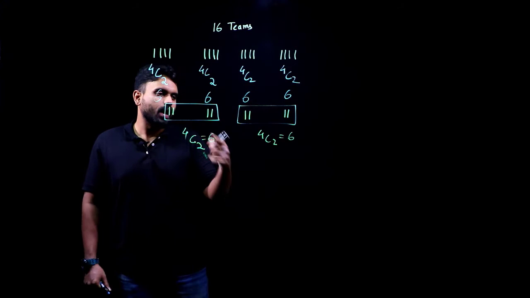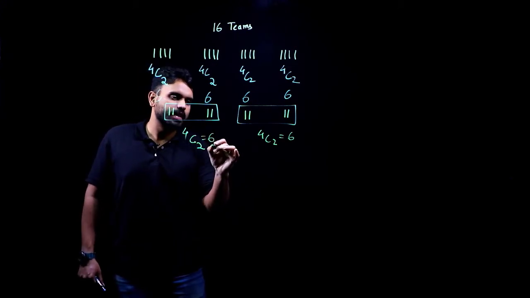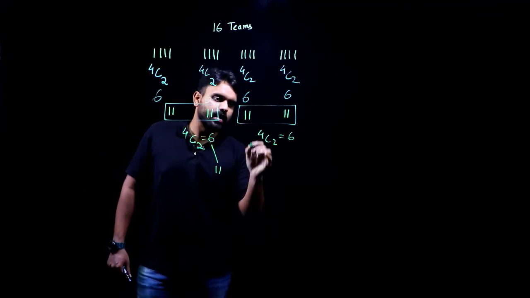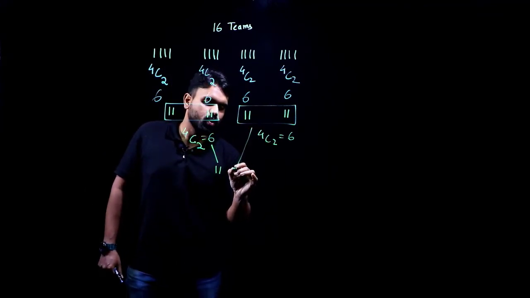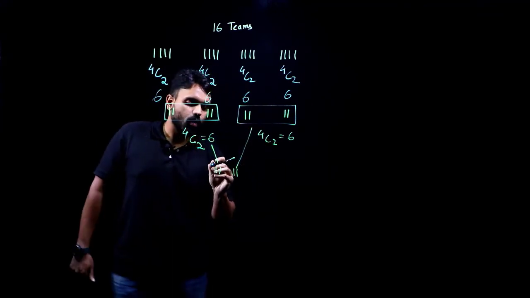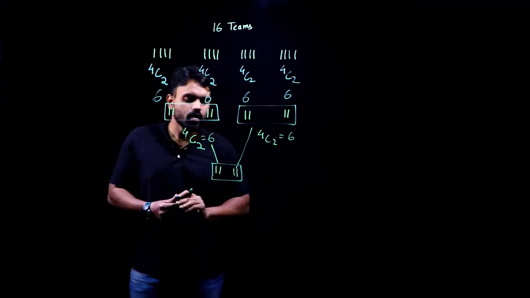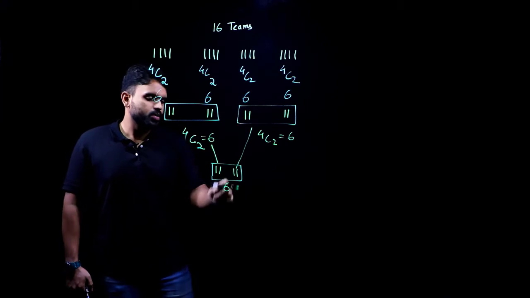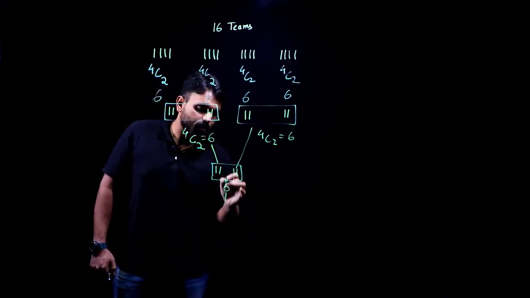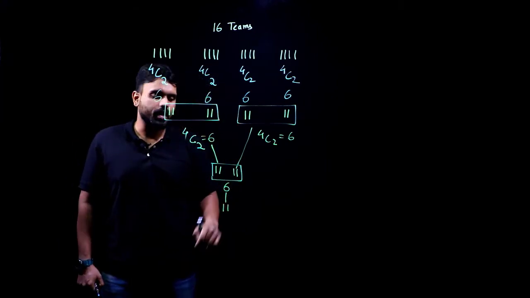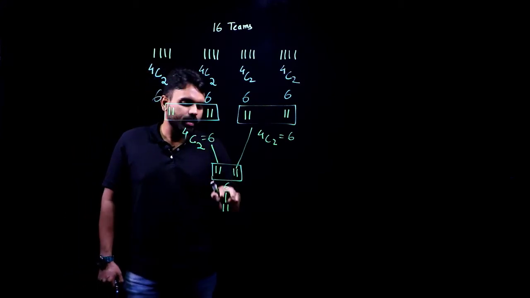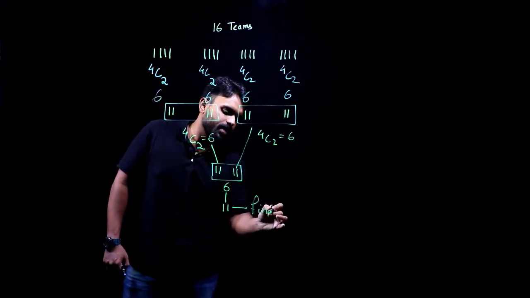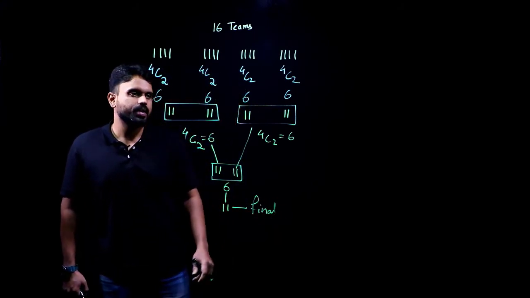Now after this I'll have a result from here as well, which will give me 2 teams from here, and this group will give me 2 teams from here. So in total I have 1 group here now, 4 people, which is again 6, again 6. This will lead me to 2 more teams, which will play a final match.